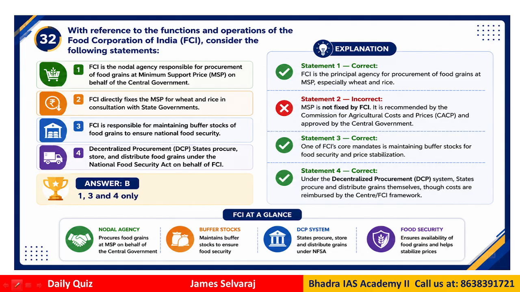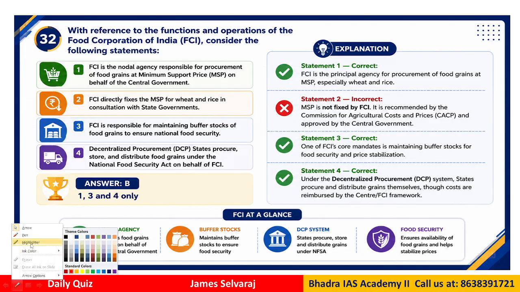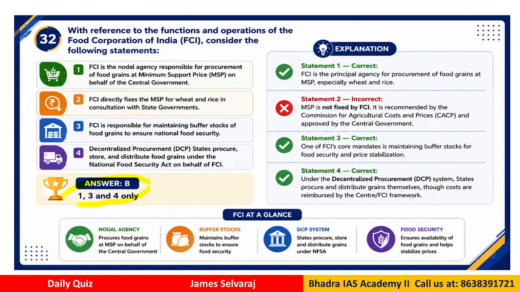So the correct answer, right, would be answer B, that is the statement 1, 3 and 4. That means statement 1, 3 and 4 are correct. Why? Because FCI directly fixes the MSP is not correct. MSP is not fixed by FCI.